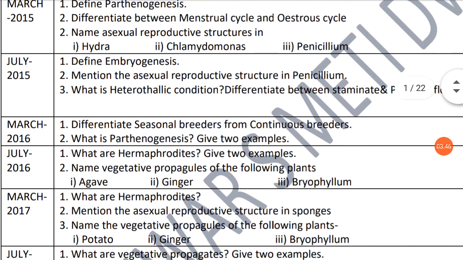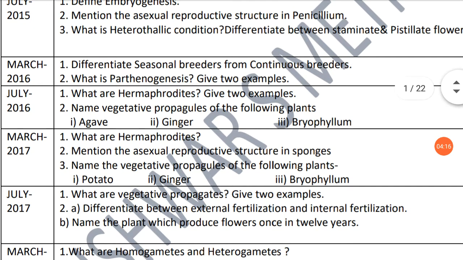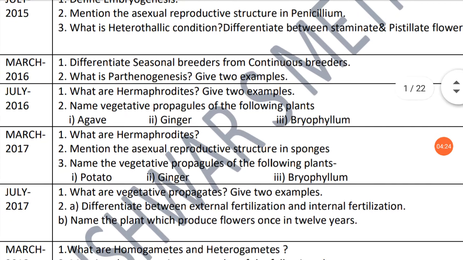Come to the next, July 2015, a supplementary question paper. Again they ask three questions. Define embryogenesis, a very easy answer. Next, mention the asexual reproductive structure in Penicillium, which carries 1 mark. Third, what is the heterothallic condition? 1 mark. And difference between staminate and pistillate flower. This question carries 3 marks, 1 mark for a definition and 2 marks for a difference.